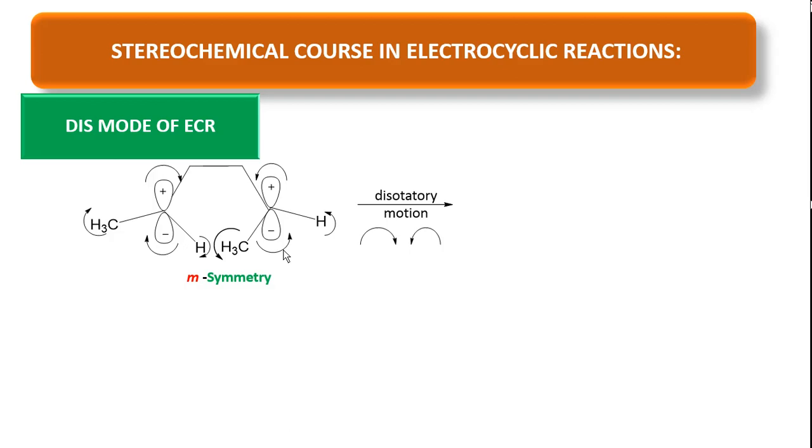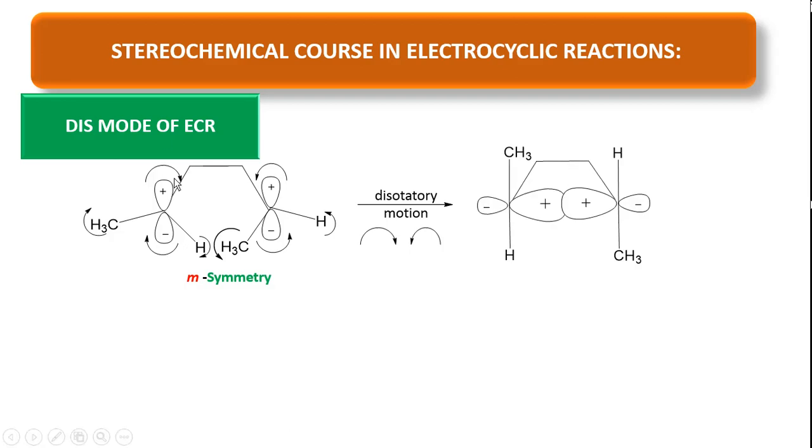disrotatory motion. So you see, when this orbital moves in this direction, the positive lobe comes to this place and the negative lobe comes to the left side. When CH3 moves to the top side, hydrogen moves to the bottom side. Here CH3 moves to the bottom side, hydrogen moves to the top side, where the positive lobe comes to the left side, the negative lobe comes to the right side. We get a positive lobe overlapped with a positive lobe. Through end-on overlapping, we get a sigma bond.